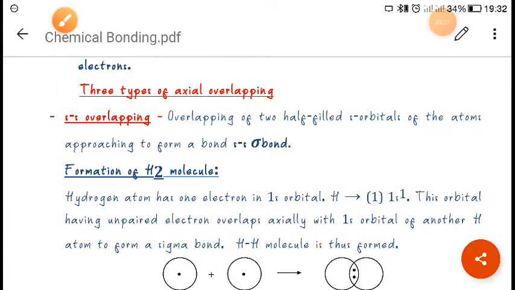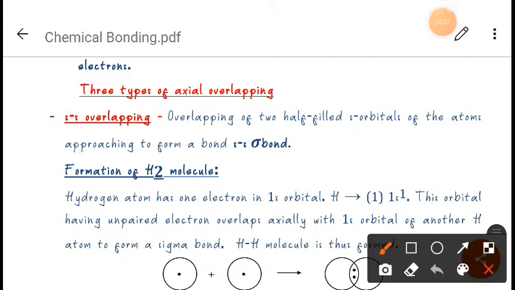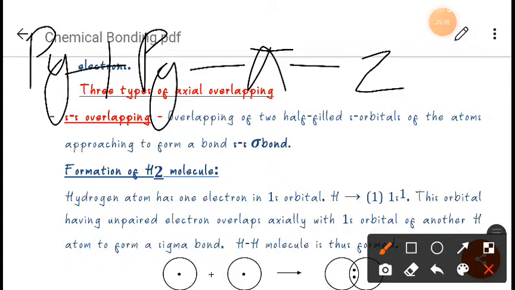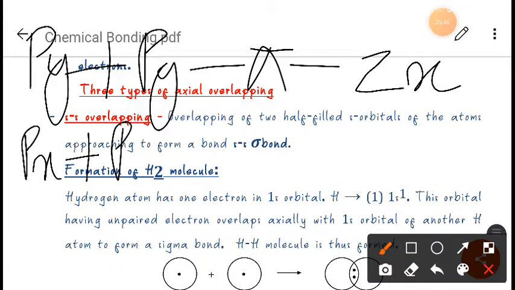Always remember that if pi bond is formed between py and py, at that time the nodal plane will be zx. Now again, if the pi bond is formed between px and px, at that time the nodal plane will be yz.